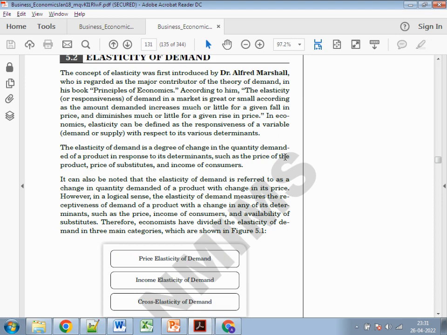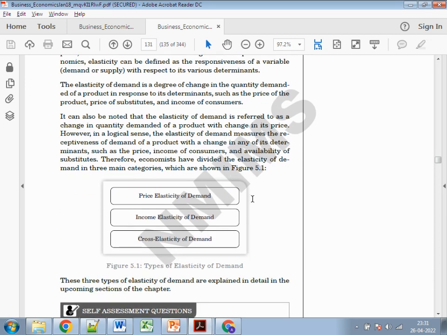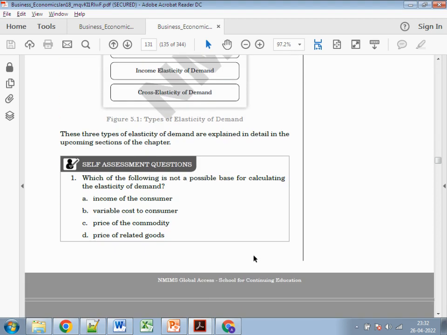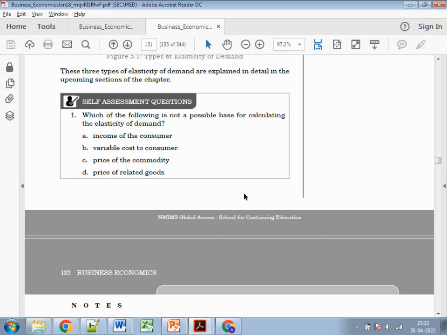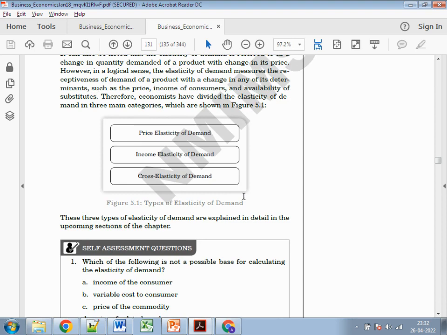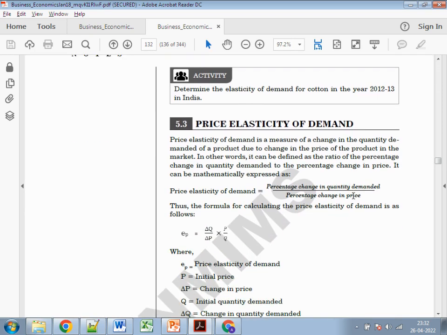Elasticity of demand. Firstly, explain a bit about the elasticity of demand. Definitely, you can mention that there are three types: price, income, and cross elasticity. It's not a mandate, but if you require 50, 60 more words, then you can mention it. After that, the question is being asked about the price elasticity, so you just need to explain the price elasticity of demand and the formula.